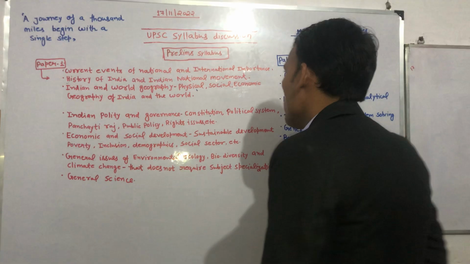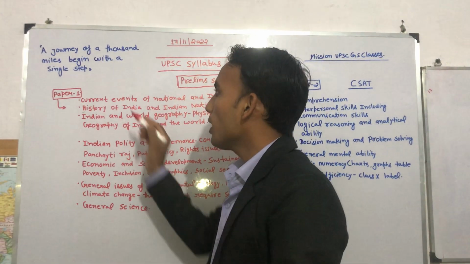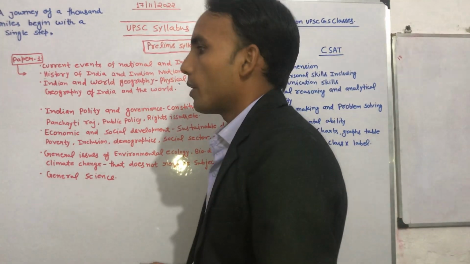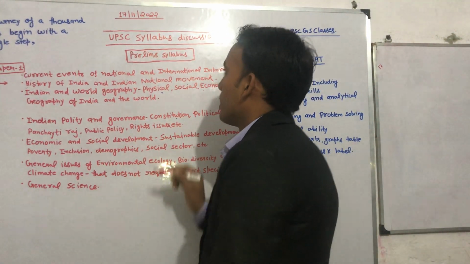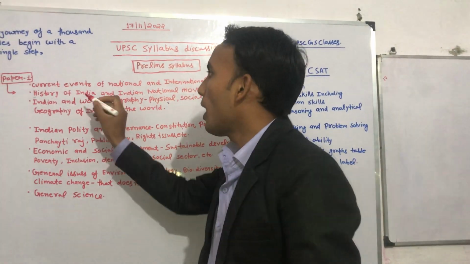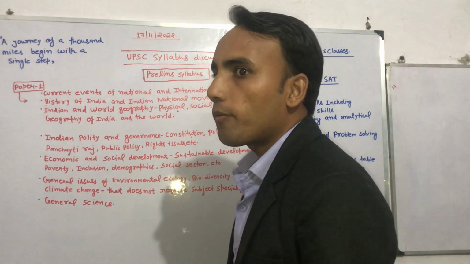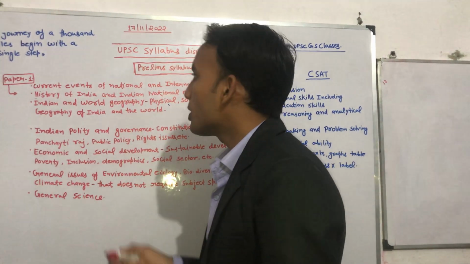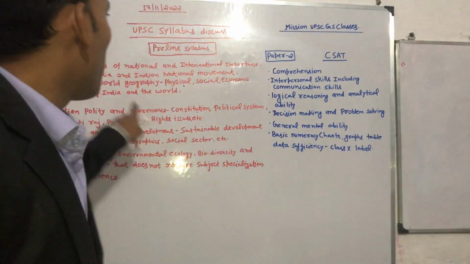Then after that, you have to move on to the static portion, like history of India. What does history of India mean? History of India means everything from ancient to modern history. Here the Indian national movement is the modern history part, and then there are ancient and medieval. Mainly you have to focus on the culture part, culture and economy. If you focus on this part, it will be completed.